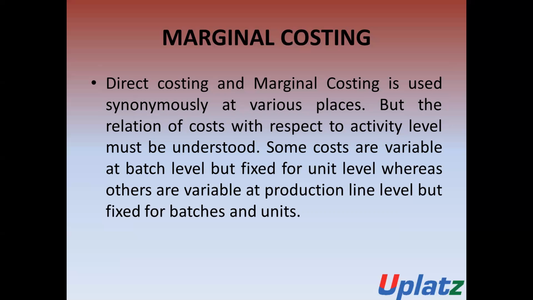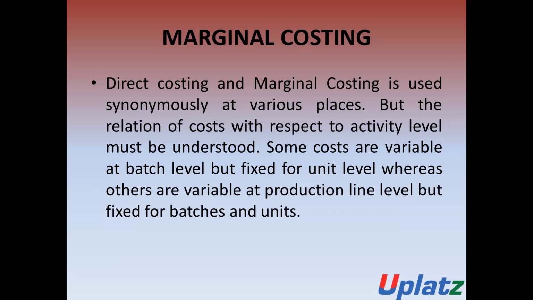Certain costs are variable at the production level, but are considered fixed for the batch or unit level. So there are different relationships of cost with different bases, or with different level bases.